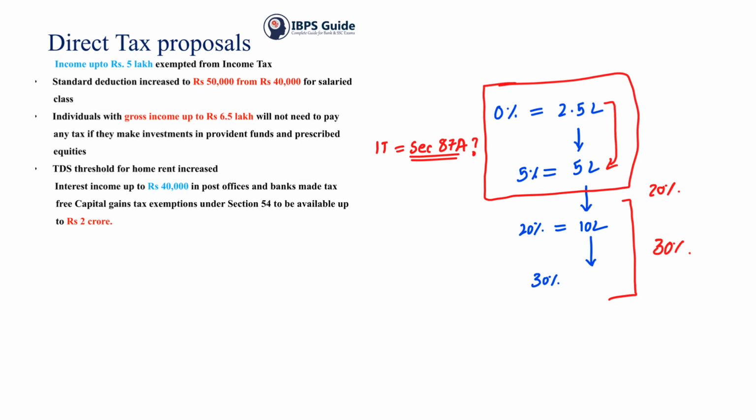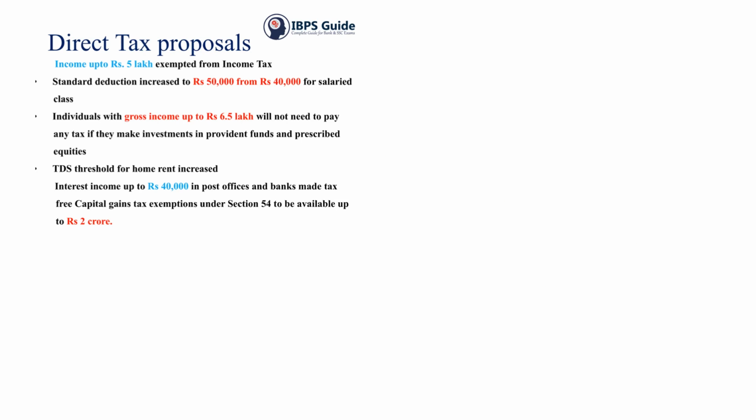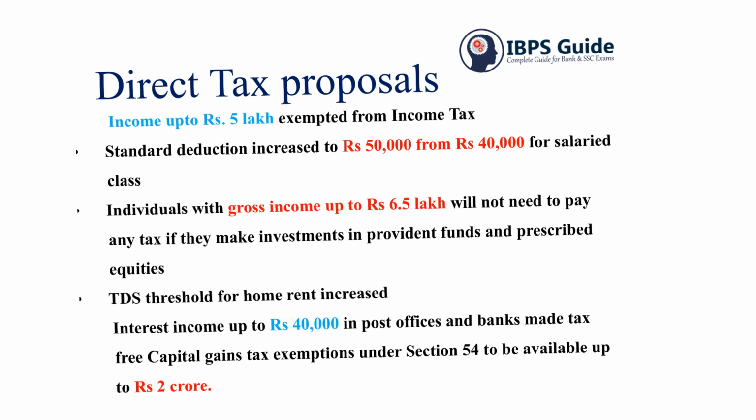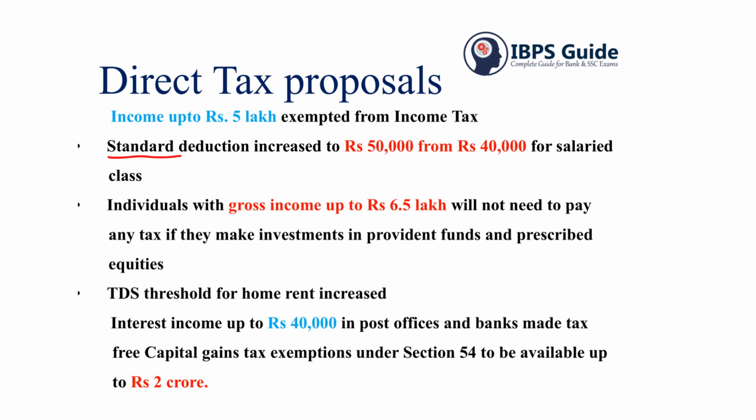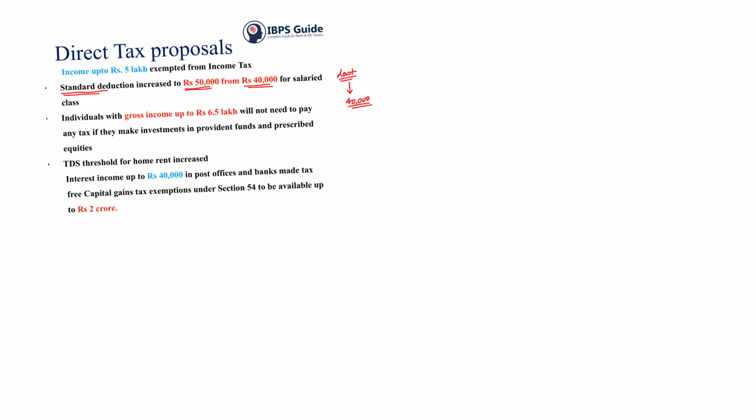So I hope you have understood. The only thing I meant to say here was that the slab is not increased, they have just tweaked section 87A of the IT Act. And one more thing they are mentioning is the standard deduction. The standard deduction is increased to 50,000 rupees while it was 40,000 rupees. See, the standard deduction itself was introduced last year, and it was 40,000 rupees. They have increased this to 50,000 rupees. This will be beneficial. Let me tell you an example for this. We'll understand this with an example.